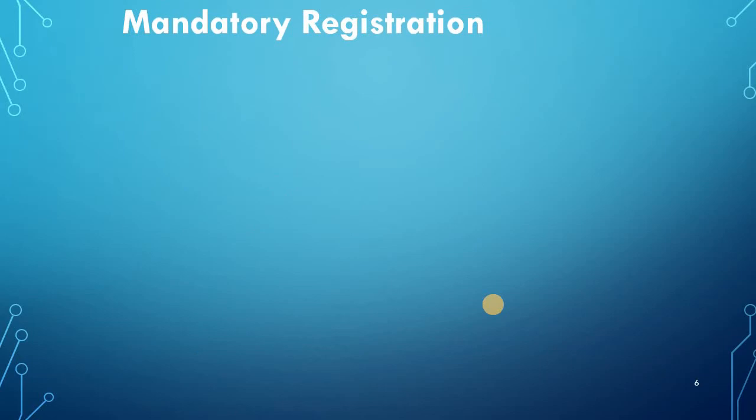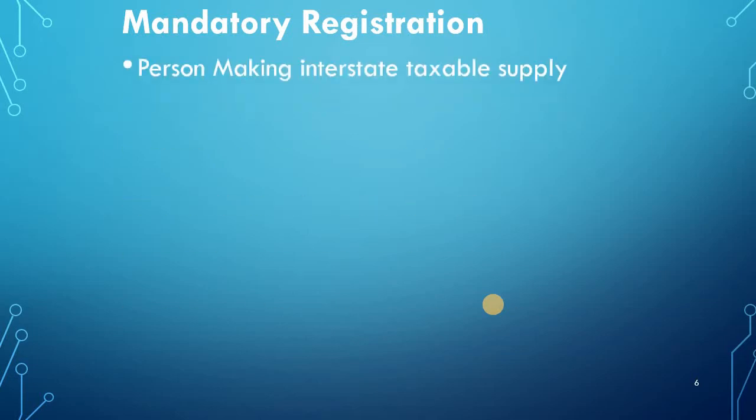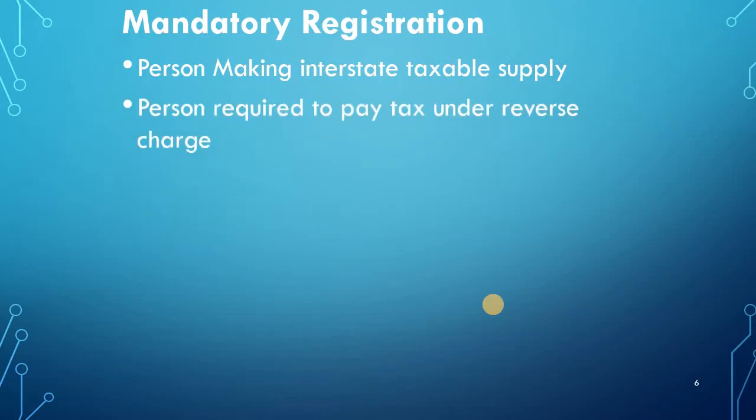Then mandatory registration. Who has to compulsorily get registration? The first is a person making interstate taxable supply. If any person or trader is making any supply interstate, that is between two states, then he has to compulsorily get registered under the GST regular scheme. Then a person required to pay tax under reverse charge.